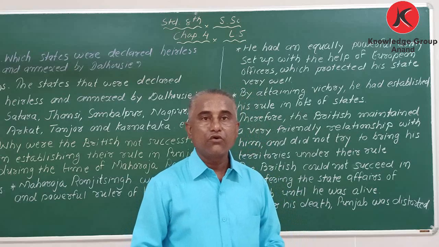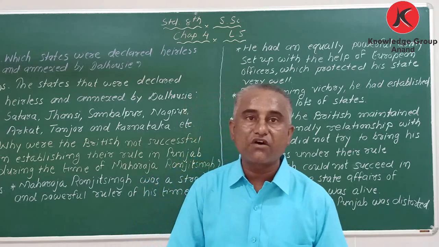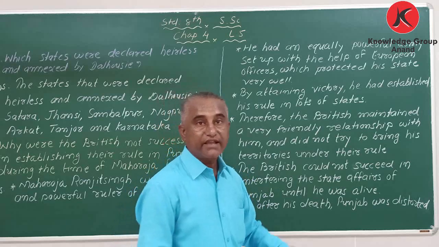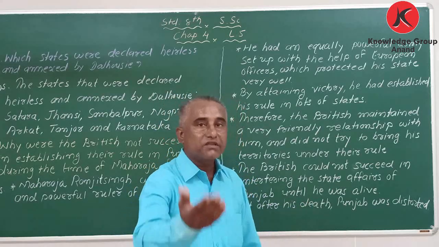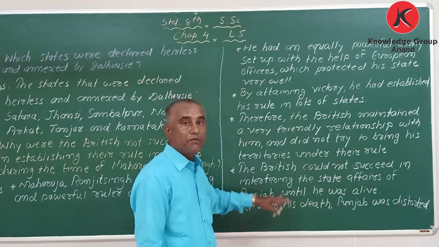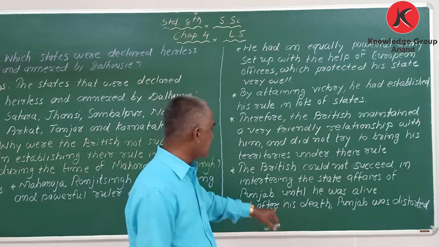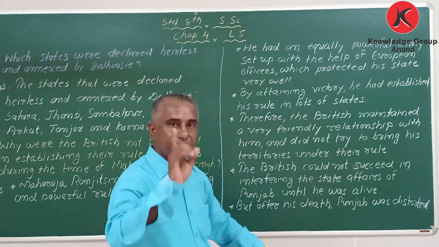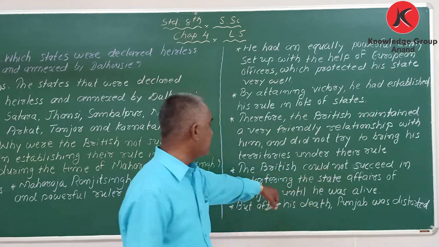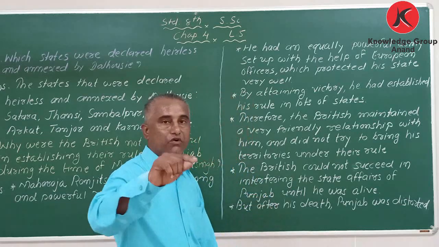We know the Britishers were interfering in the matters of kingdoms, they were doing it in some other states, but here they could not succeed. So that's why the British could not succeed in interfering in the state affairs of Punjab until he was alive.